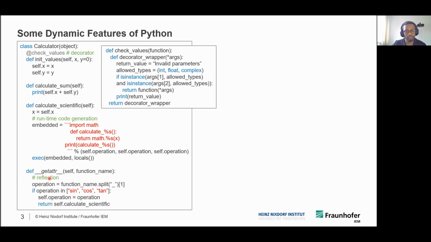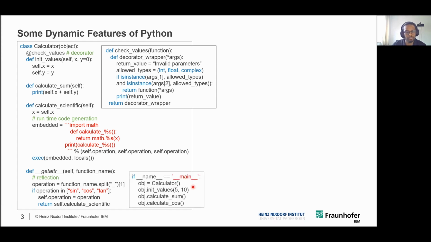There's a final overridden function in this class, getattr. When an undefined attribute of an object is encountered by Python, the implementation in this function is executed. In this example, we override this method to allow function calls whose name contains sin, cos, and tan in its string. So here we are basically modifying the attributes of the object at runtime, and such an implementation is referred to as reflection.